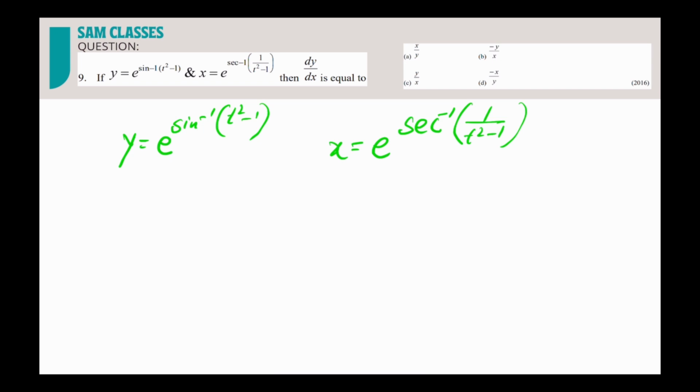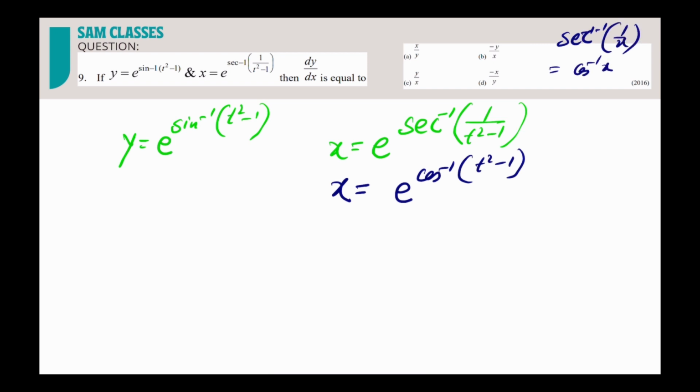Can I write it as x is equal to e power cos inverse of t square minus 1? A lot of people will say, sir, you taught inverse ITF, but we don't remember this. Correct? What is sec inverse of 1 by x equal to? Cos inverse of x. If you remember this, you can easily write x is equal to this, and y is equal to e power sine inverse of t square minus 1.